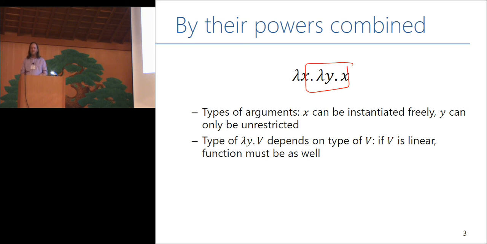Of course, the answer is that it depends on x. If we started out by instantiating x to something like file handles, then this is going to be a closure containing a file handle. And if we copy the closure, we're going to have to copy the file handle inside it, and we're going to violate the safety properties that we wanted to maintain.